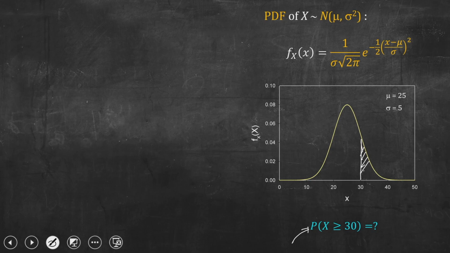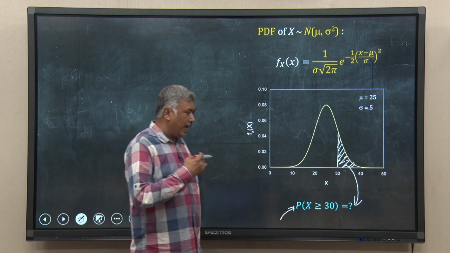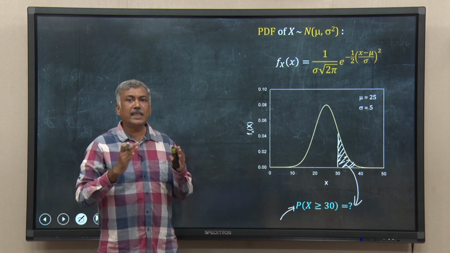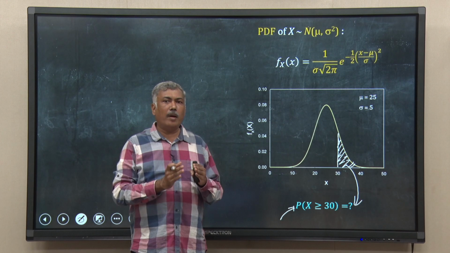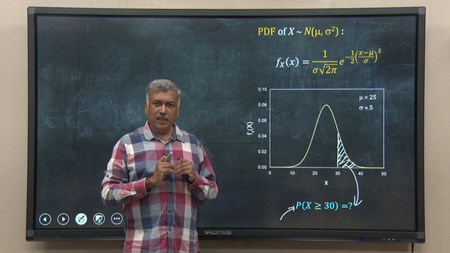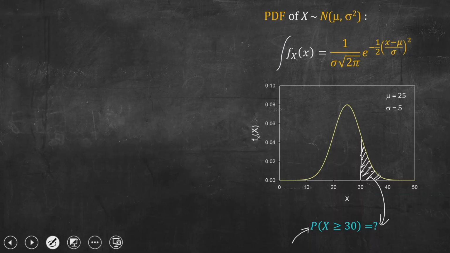So, this shaded area is this probability, right. That shaded area starting from 30 towards the right hand side, towards positive infinity, is the area which should give me the probability that x is greater than or equal to 30. So, usually how do you calculate it? You calculate it by integrating from 30 to positive infinity.